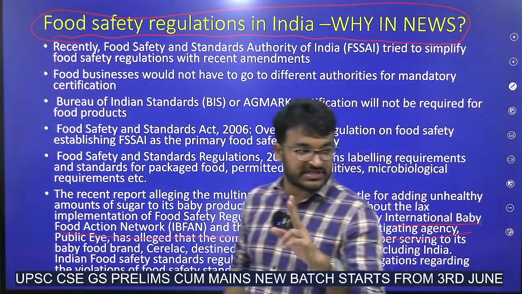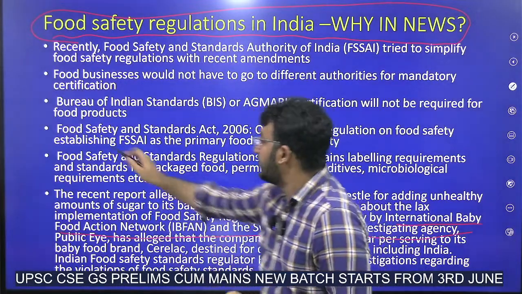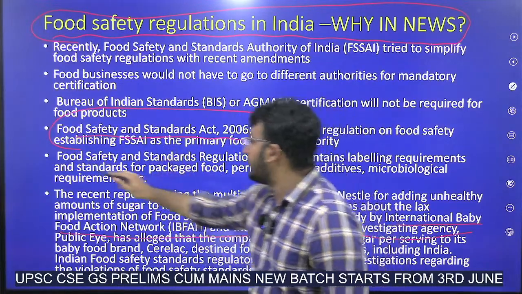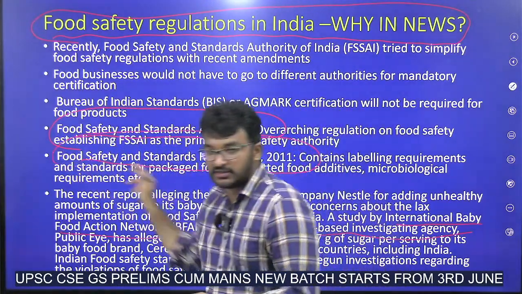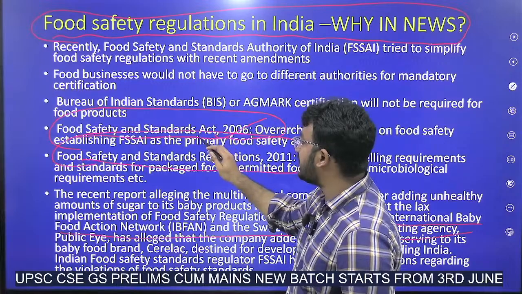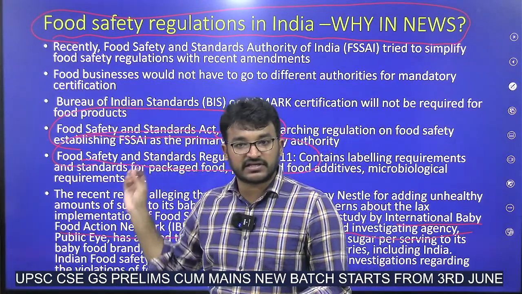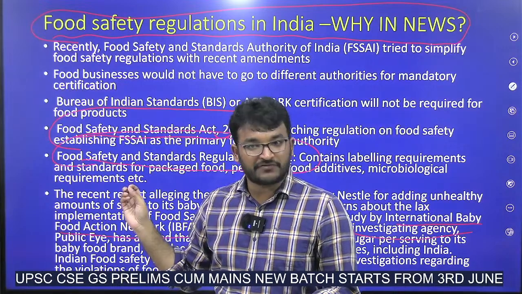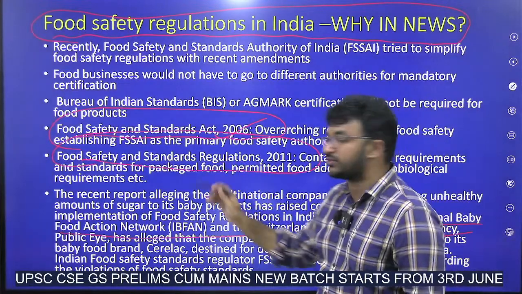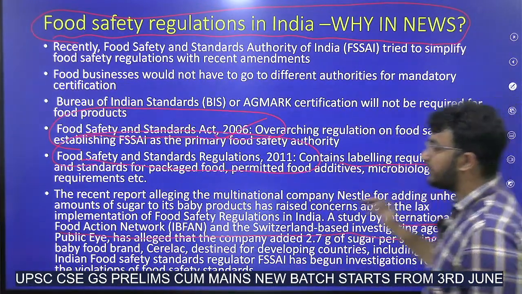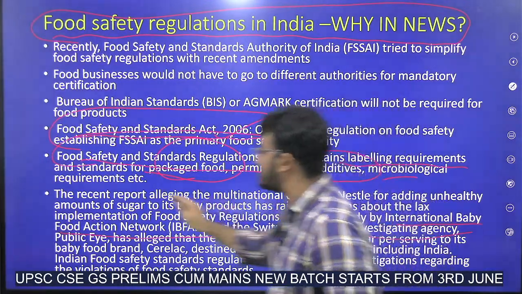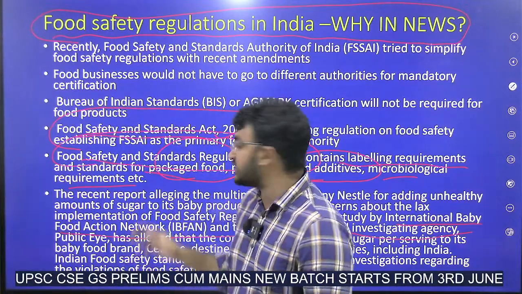The main two things which govern food safety standards in India are the Food Safety and Standards Act 2006, which is the main legislation, and the Food Safety and Standards Regulations 2011. These are the concerning regulations with respect to that act. Okay, what is the act? Food Safety and Standards Act 2006. This created the statutory body called FSSAI. And the Food Safety and Standards Regulations 2011 contain labeling requirements, standards for packaging food, and also permitted food additives, microbiological requirements and all. Okay, all those things will be mentioned in these rules.